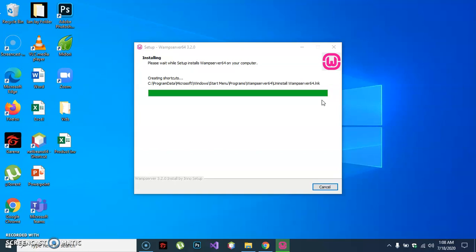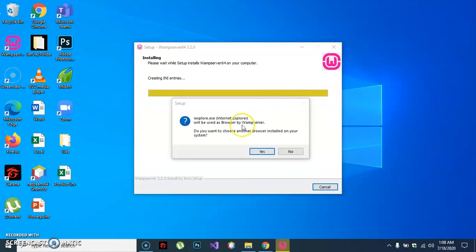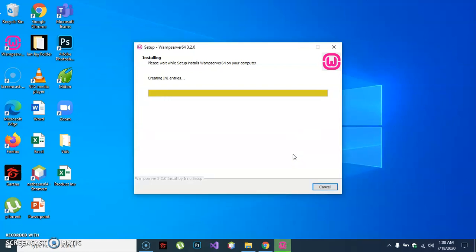Now it's already done, guys. Do you want to choose the browser installed on your system? If you need it, just click yes. Internet Explorer, no. Notepad, no. You can say yes and go in Google Chrome, but for me, it's okay.